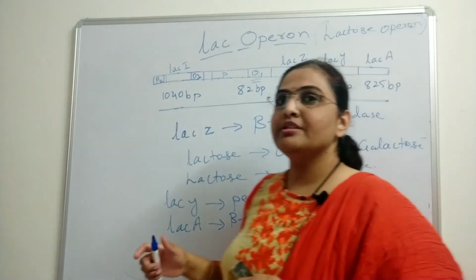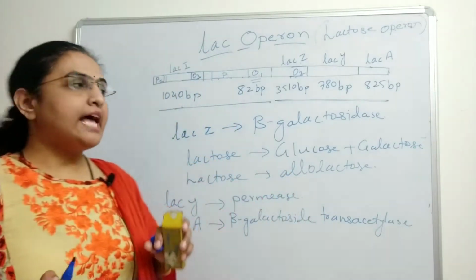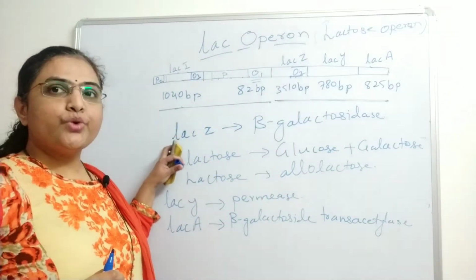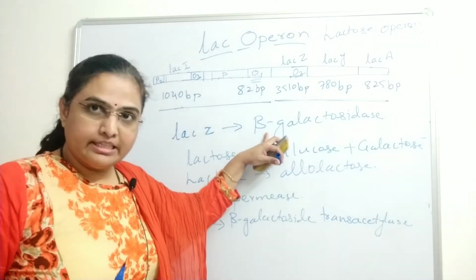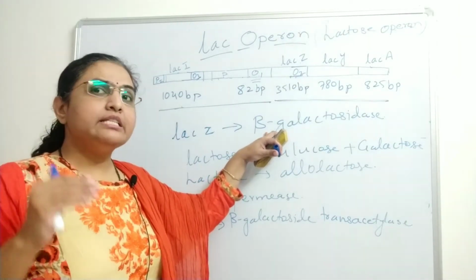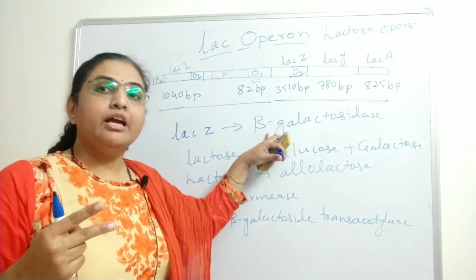Coming to the first one, the lacZ gene. The lacZ gene encodes an enzyme, beta-galactosidase. This beta-galactosidase has two enzymatic activities.